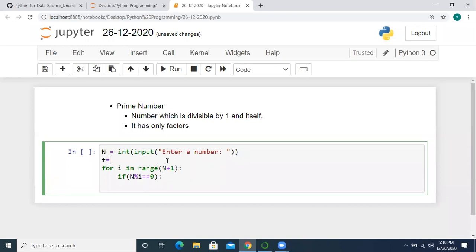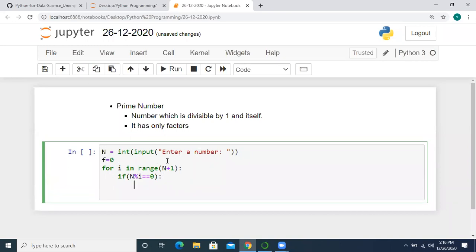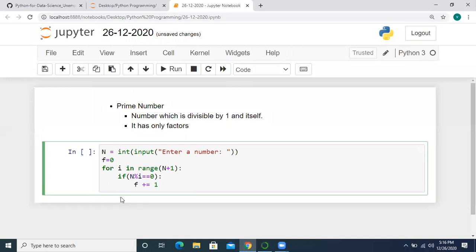Initially, I am taking f as 0, and if n modulus i is 0, meaning when we divide n by i the remainder is 0, then we increment the variable f. Else we continue the program. Now this is the program, right?